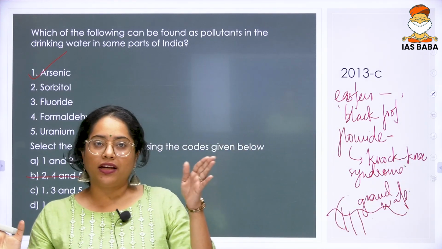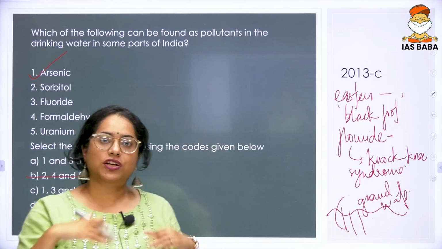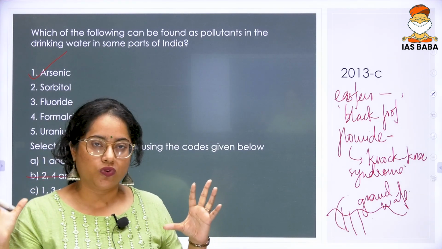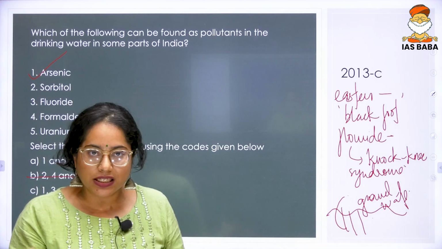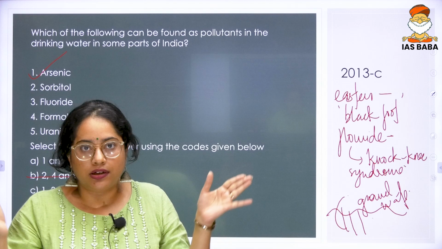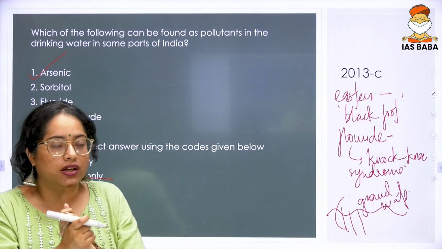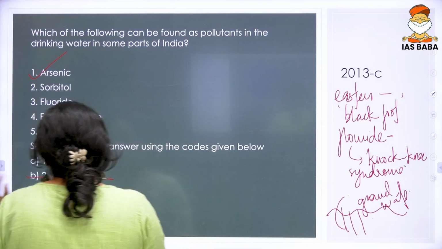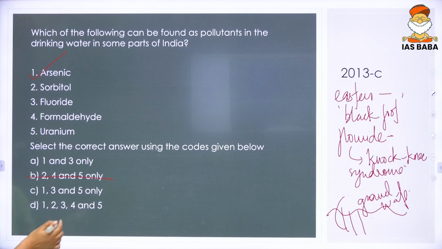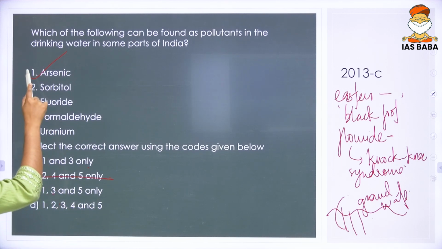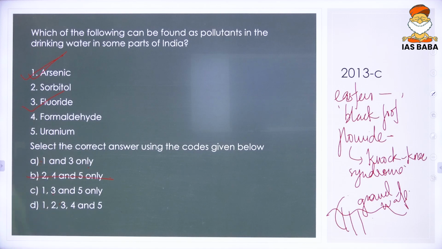Knock-knee syndrome is caused by the deformation of your bones, so much so that the knees, instead of being separated, hit each other. So that is your fluoride also. So 3 is also something that is there in all the options, but that was already something that we knew, because if you look at all the options, it's 1 and 3, 1, 3 and 5, 1, 2, 3, 4, 5. So yes, 1 and 3 is something that is for sure.